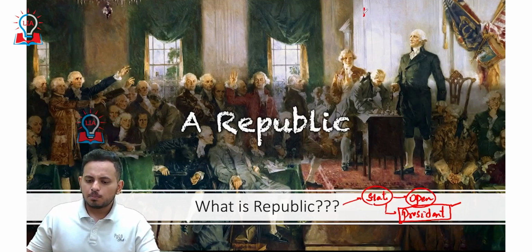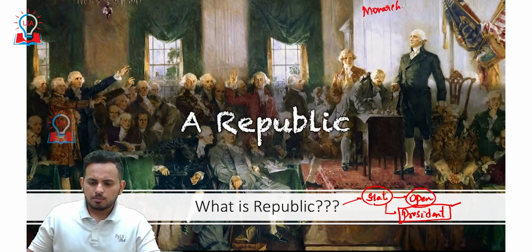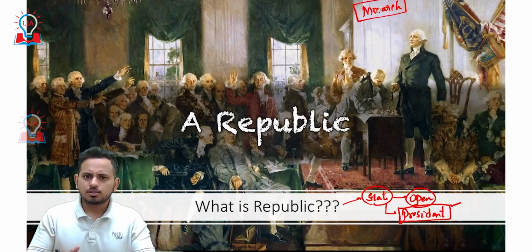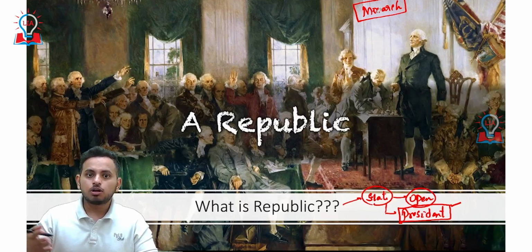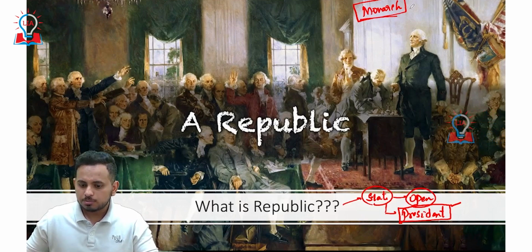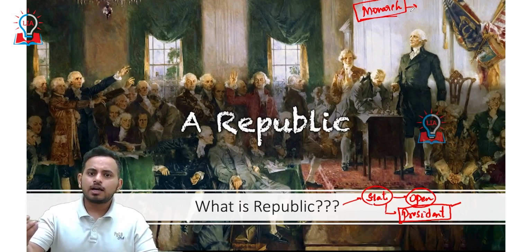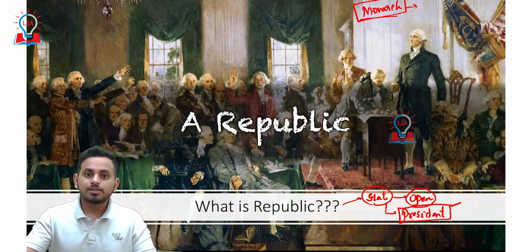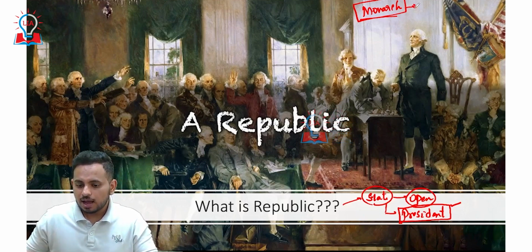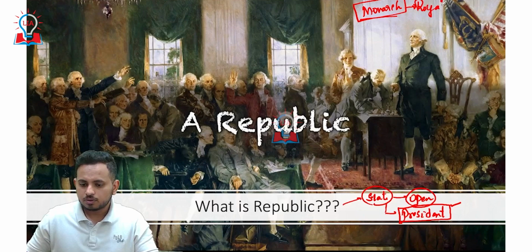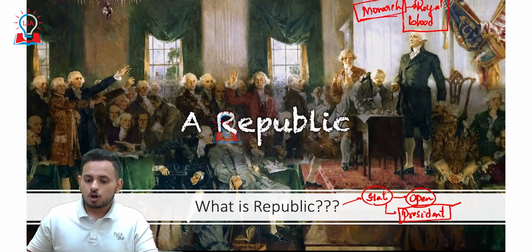So what did we have before? Before, we had something called a monarch. In our ancient history, we have studied a lot of kings, for example Chandragupta Maurya, Bindusara, Ashoka, Kanishka, Harshavardhana, and through the Delhi Sultanate and the Mughal rulers. These people were monarchs because they had royal blood. Why did Ashoka become a king? Because his father was a king. How did his father become a king? Because his father was a king. So that's hereditary, royal blood. This is called the monarch system.